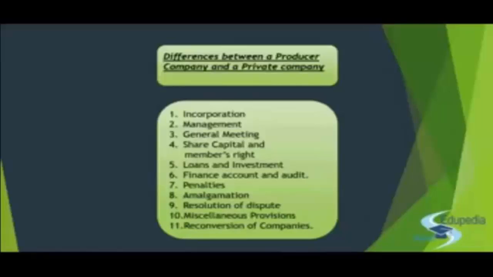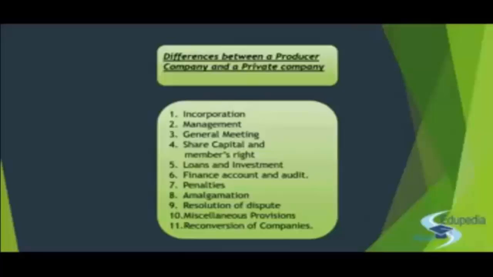Moving on to the resolution of dispute. Now whenever there is a dispute in the functioning of the private company and the producer company, how will that dispute be resolved, right? So that is where we see the distinction, where we see the difference. So in the case of a private company, the resolution of dispute, like in the case of oppression and mismanagement and so on, will be handled by the company law board, and that will be covered by sections 397, 398 and 399 of the Companies Act 1956. That is the old act, right?